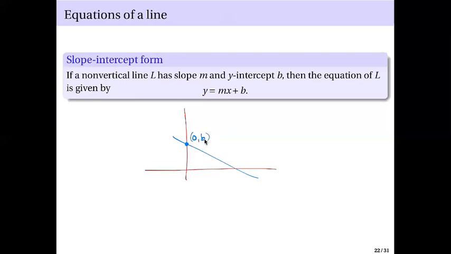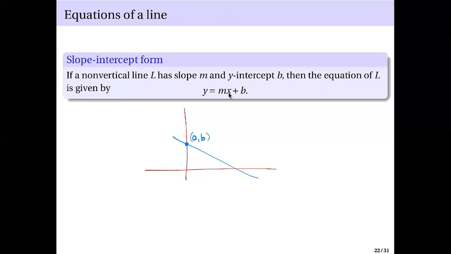That b there is your y-intercept. And this is the equation in slope-intercept form, y equals mx plus b.